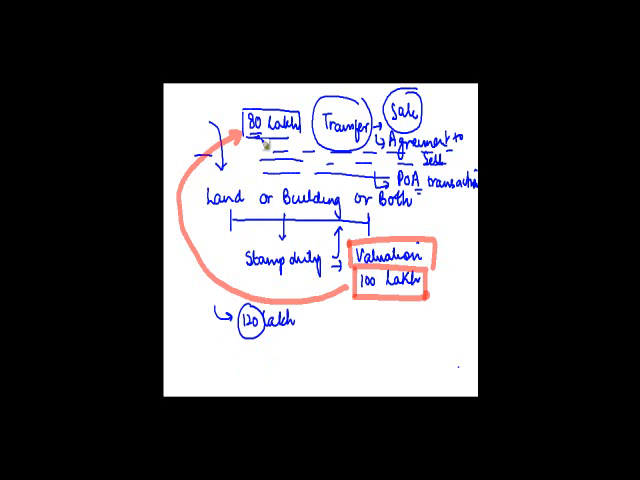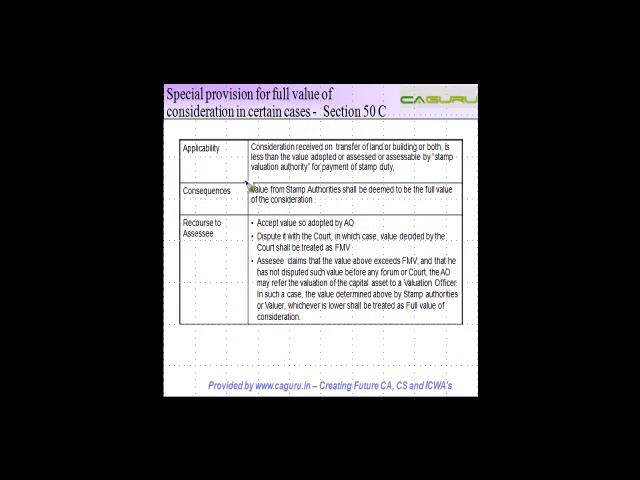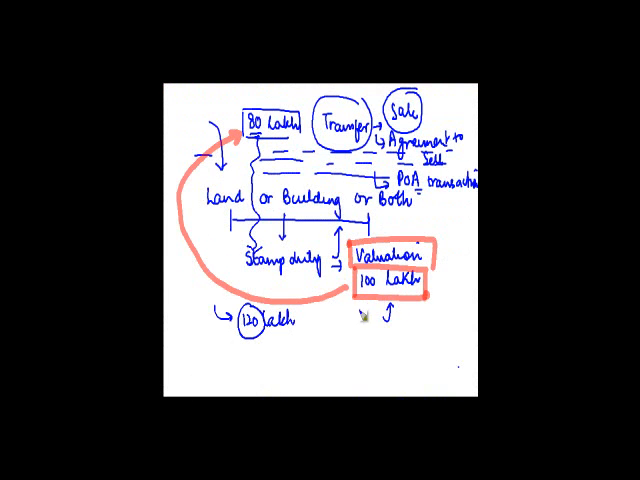But if you adopt a value which is lower than the stamp duty value, then the stamp duty value is considered to be the fair market value of the asset which has been transferred. So basically the applicability is on consideration for transfer of land or building or both, right? The consequences are that the value from stamp authorities shall be deemed to be the full value of consideration, right? So this 100 lakh that I told you will be treated as the consideration if you show it at 80 lakh.